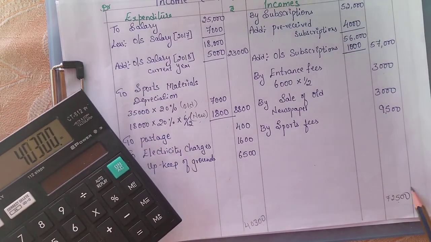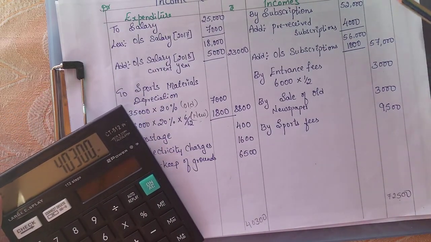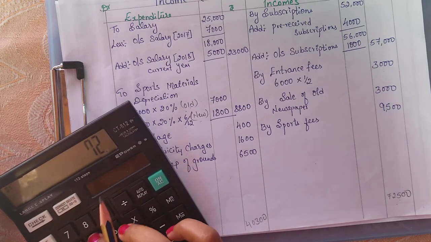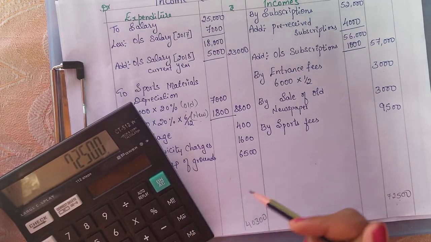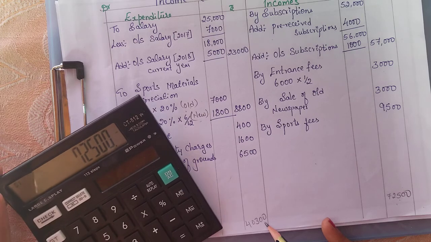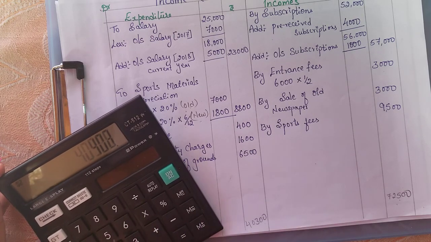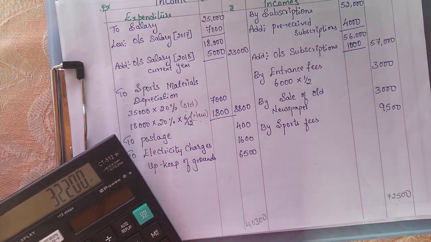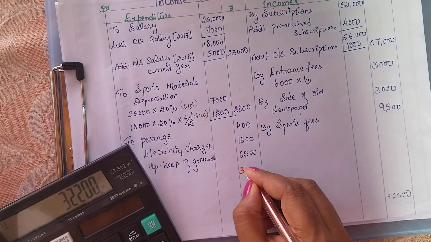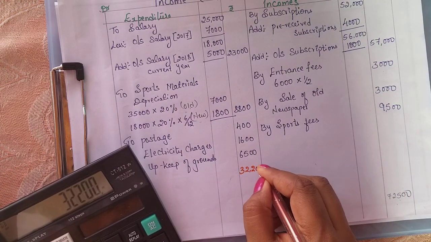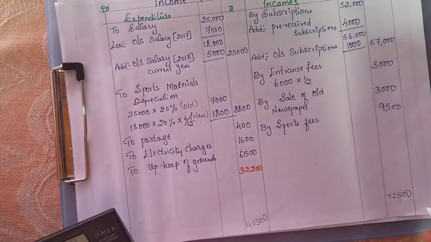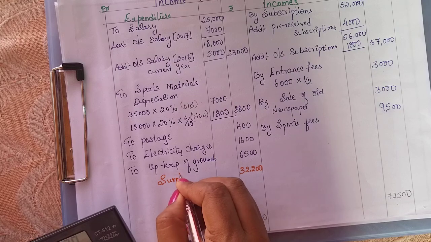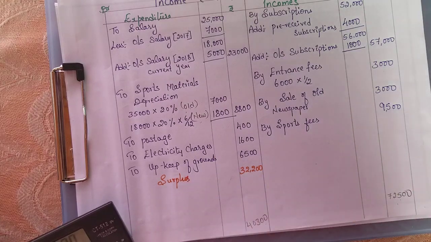Okay. So as you are seeing, credit side is highest, 72,500. So 72,500 minus the total of debit balance, 40,300. So you will be getting 32,200. 32,200 surplus. This is surplus, which is nothing but profits. Okay.